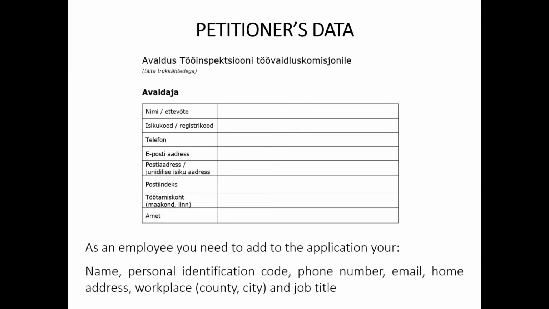If you do not have an email, you can insert a minus sign into the box next to the email, in which case the Labour Dispute Committee will send the necessary documents or invitations to your postal address. You must also include a postcode. If you do not know your postcode, you can use, for example, Omnivus Postcode Finder. In addition, it is necessary to state the workplace with accuracy of a county and city, and the job title.